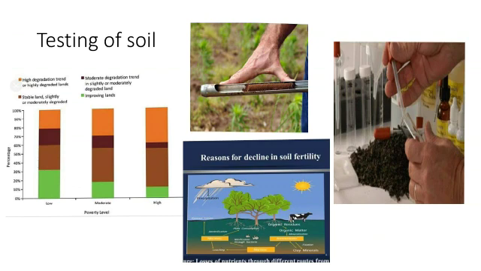Continuous use of saline water. If we use saline water again and again, then it also diminishes the soil fertility. Excessive use of chemical fertilizers and pesticides. This is also one cause of diminished soil fertility. So these are the causes of diminished soil fertility.